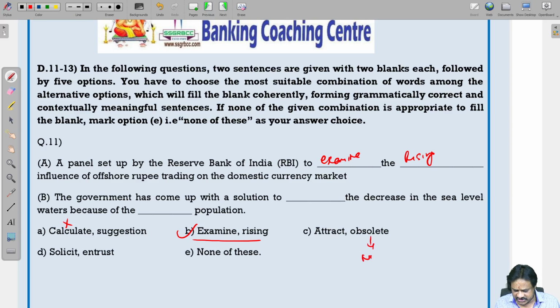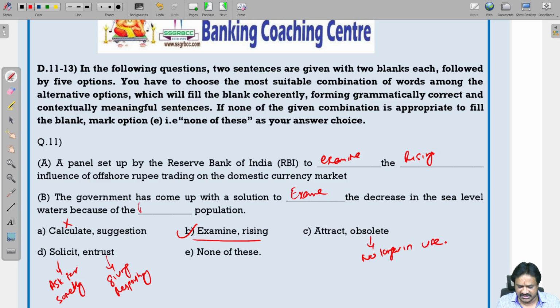Here absolute means no longer in use. Then solicit means ask for something. Entrusting means giving responsibility. So here a panel is set up by RBI to examine the rising influence of offshore rupee trading on the domestic currency market. Government has come up with a solution to examine the decrease in sea level water because of the increasing population, meaning rising population. So examining and rising is definitely correct.